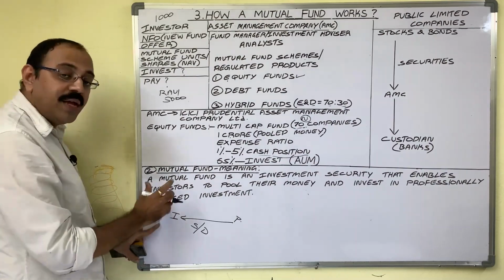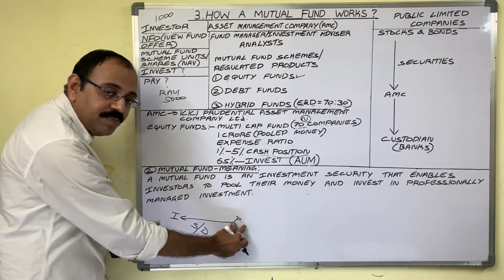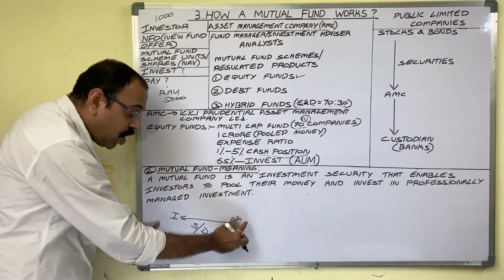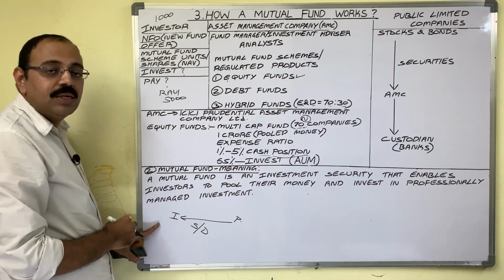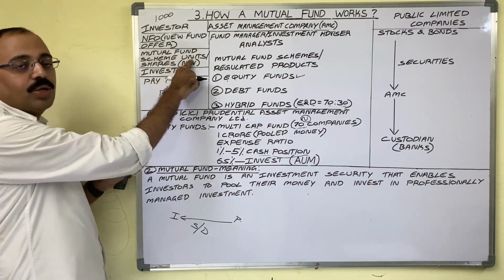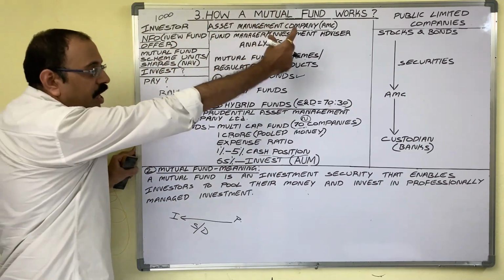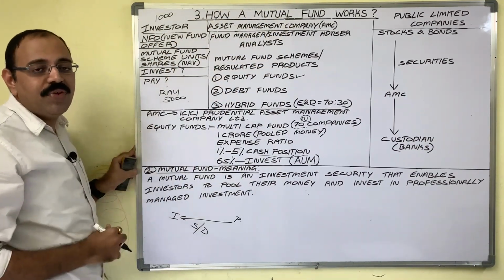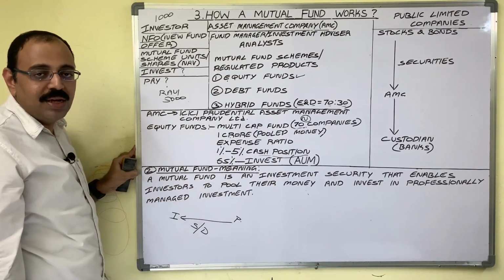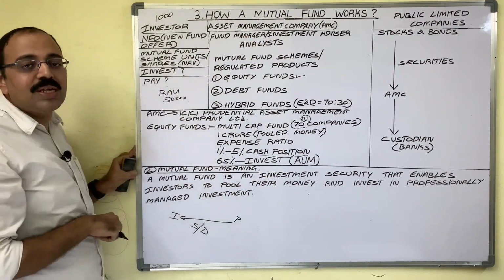Observe this one. A share document represents ownership in the company. Share document represents the interest on company properties. Similarly, one mutual fund scheme unit also represents a part of ownership in AMC. The only difference is Nestle company is manufacturing products, but AMC is providing financial services to its customers.